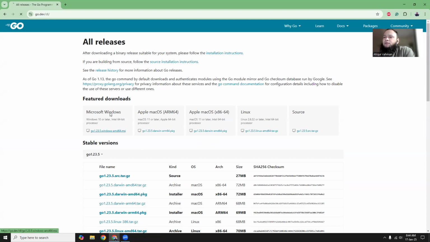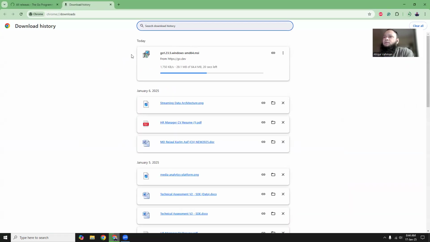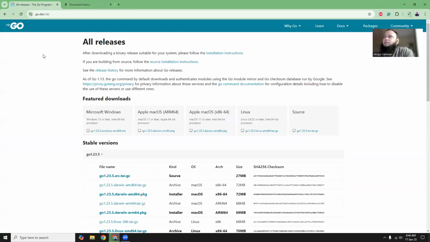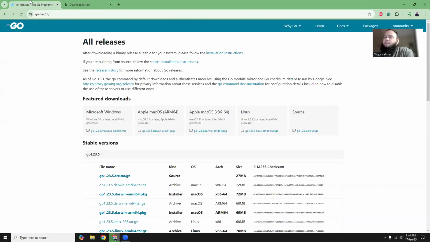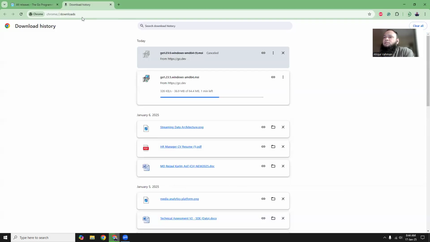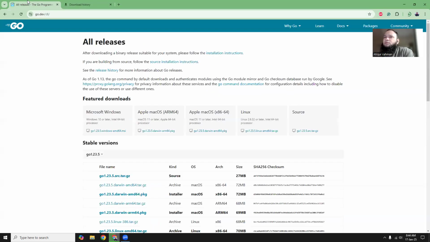I'm going to use Microsoft Windows. They have a download MSI file, and I just click here. It should start downloading. Yeah, it's already started. This is, you can cancel, I just want one. That should be fine. Okay, so the installation is continuing. I think it should take more than one minute.